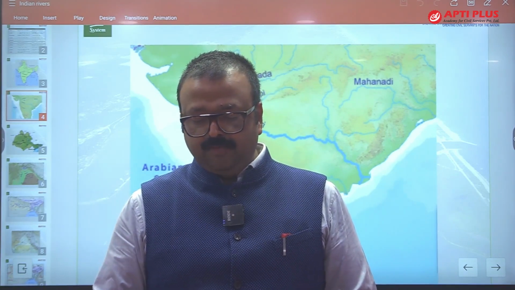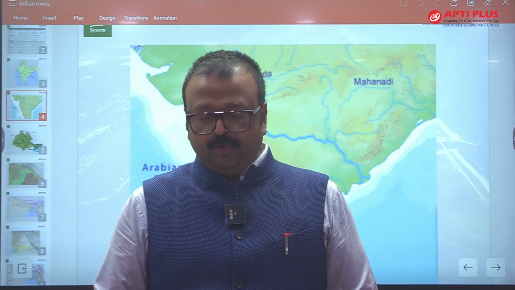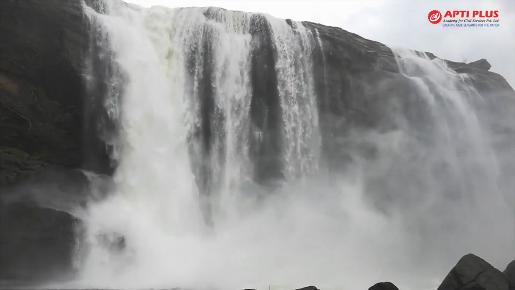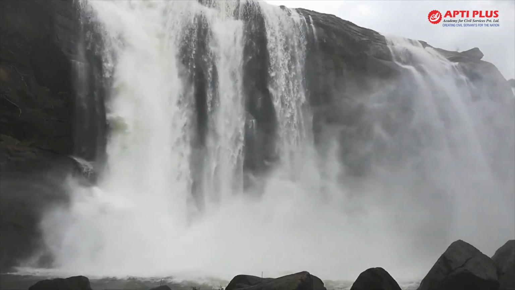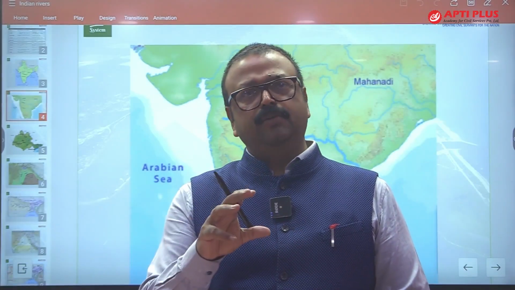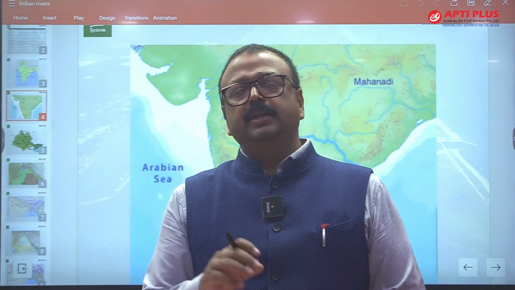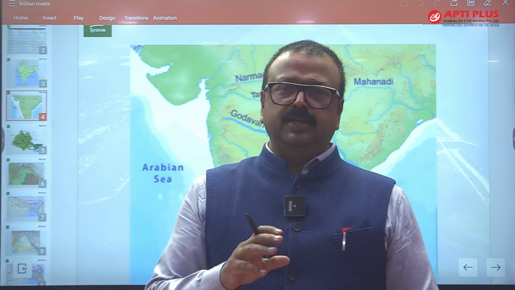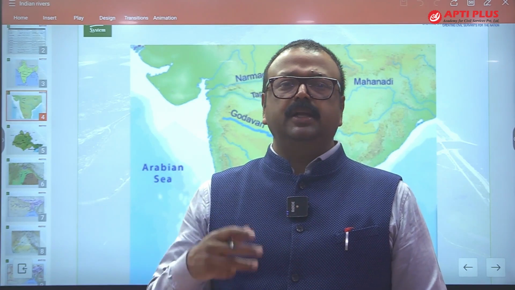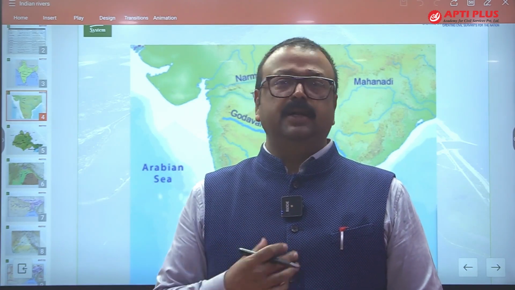Then we have a beautiful waterfall in the upper Godavari region, and it makes a huge delta near Rajahmundry. This delta of Godavari and the delta of Krishna are collectively called the Krishna Godavari delta, and it is one of the most fertile stretches in India. This is the reason why it was chosen as the hinterland of the green revolution for rice cultivation.